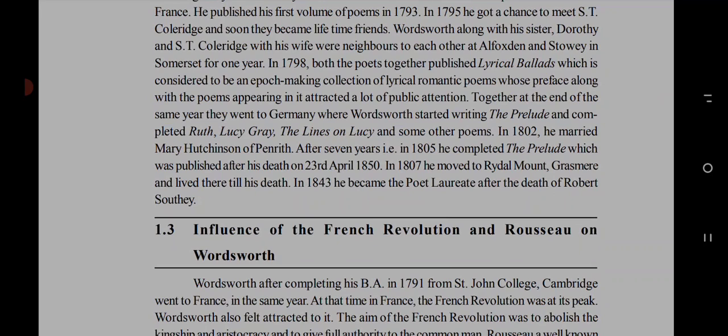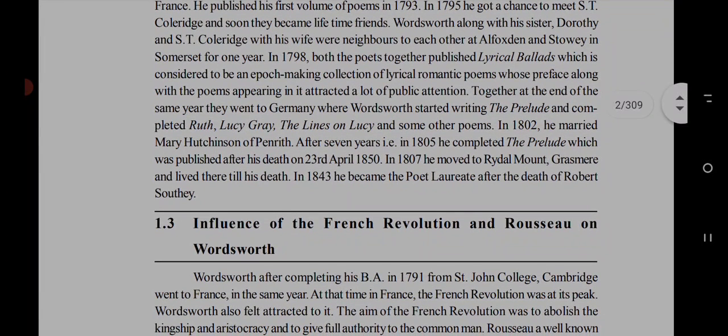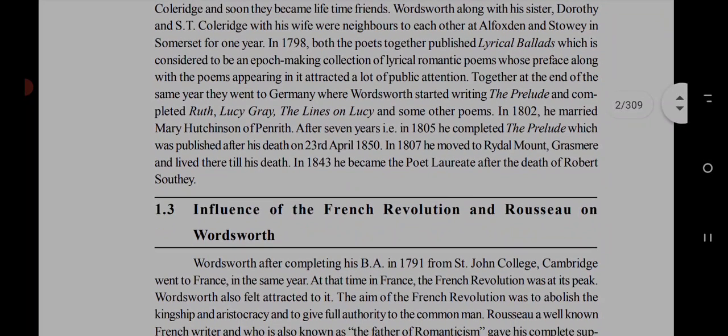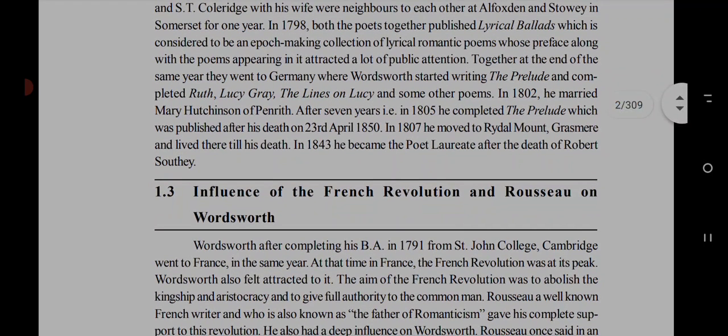In 1798, both the poets, Coleridge and William Wordsworth, published Lyrical Ballads together, which is considered an epoch-making collection of lyrical romantic poems, whose preface along with the poems attracted a lot of public attention.